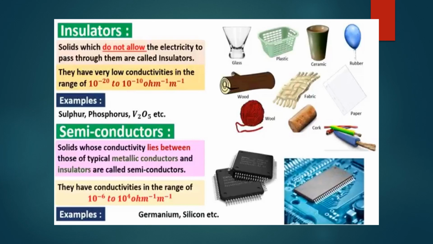What are semiconductors? Solids whose conductivity lies between those of typical metallic conductors and insulators are called semiconductors. Semiconductors have conductivity in the range from 10 raised to the power minus 6 to 10 raised to the power 4 per ohm per meter. Examples of semiconductors are germanium, silicon. Here you can see silicon or germanium chips through which some electric current passes when a light falls on it.